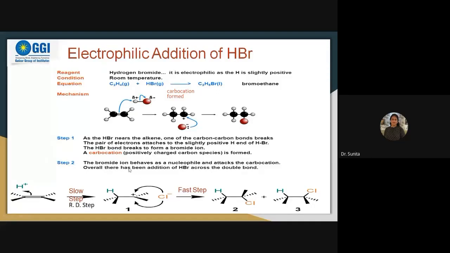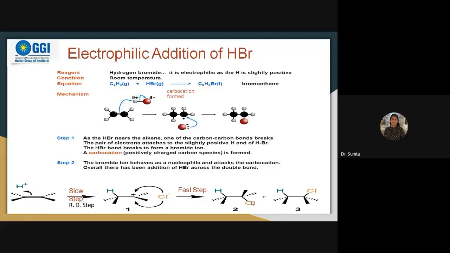So here we have seen when HBr comes near the alkene, one of the carbon-carbon bonds gets broken, and the pair of electrons attaches to the slightly positive end of the HBr. Then carbocation is formed, and in the second step the bromide ion behaves as a nucleophile. First the H ion behaved as an electrophile and the reaction started, and then the nucleophile attack occurs. It is called electrophilic addition because the reaction started with the electrophile. The first step is called the rate determining step.